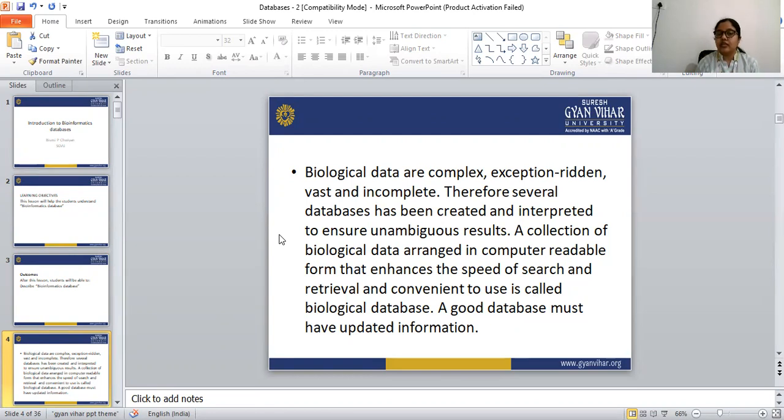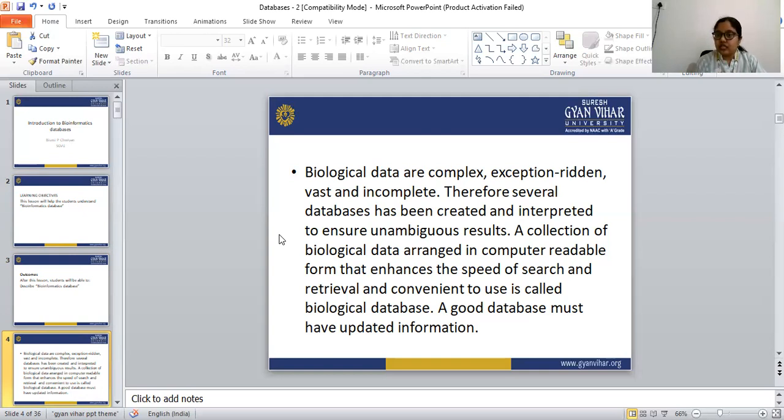The biological database should be readable, and when we search any data in a database, the searching speed should be very high. In that way we can retrieve all the information that we want.